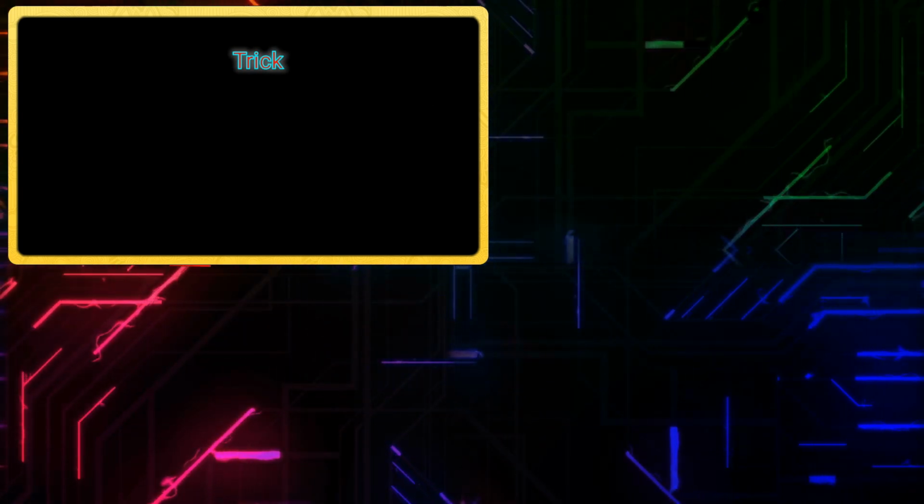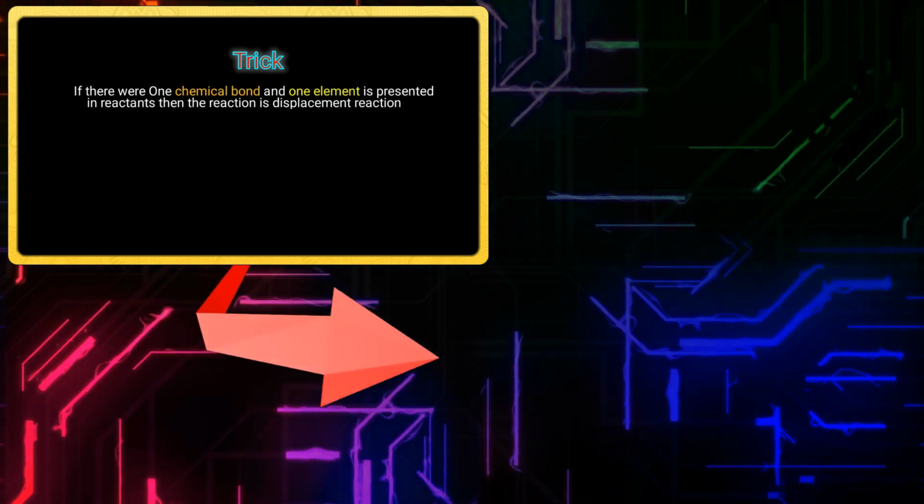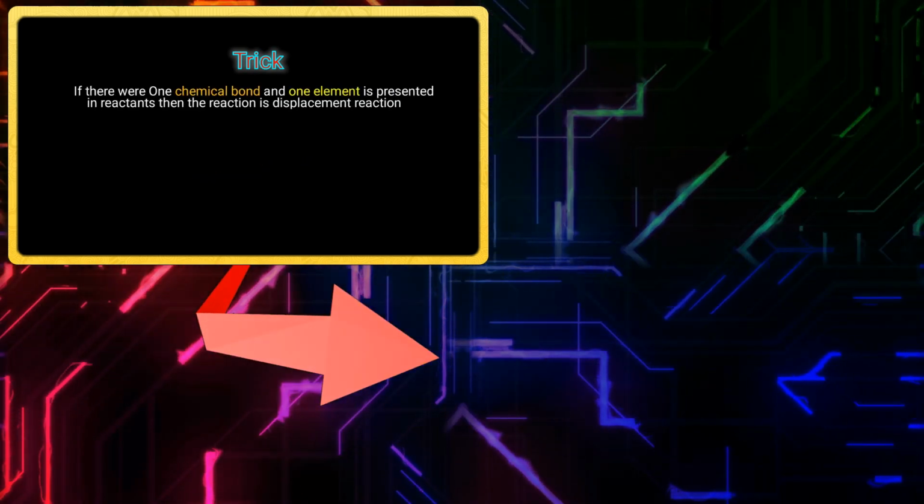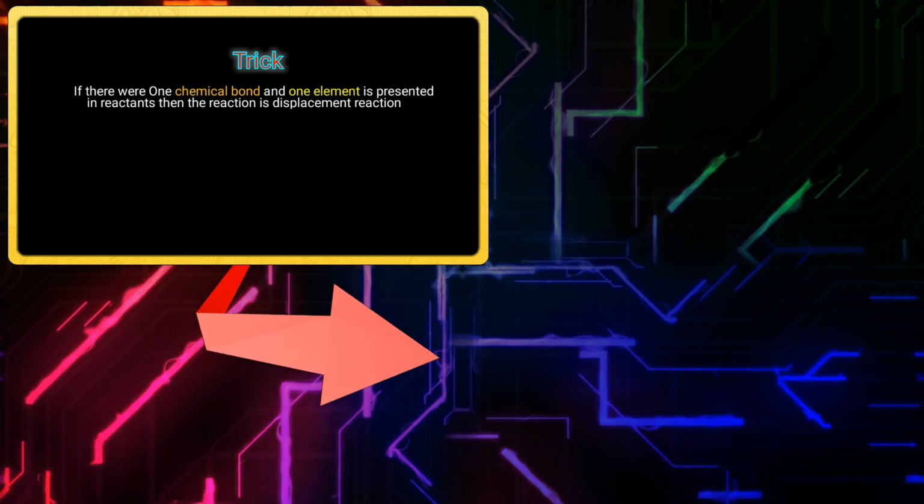Now we are ready to learn a trick. The trick is a little funny. It may occur to you that the video is fake, but the trick really works. The trick is, if there is one chemical bond and one element is present in the reactants, then the reaction is a displacement reaction. So let's